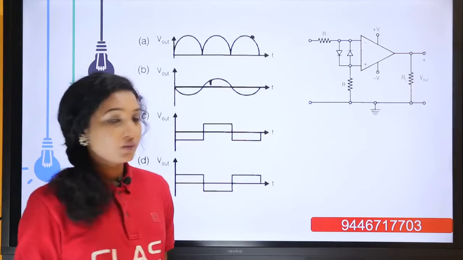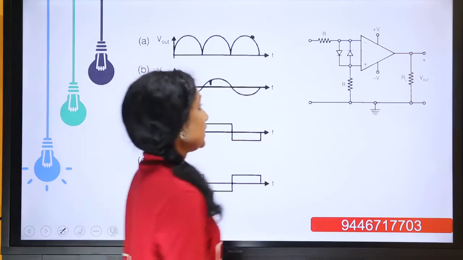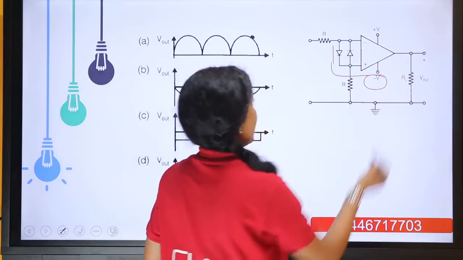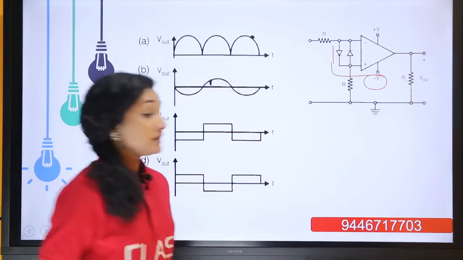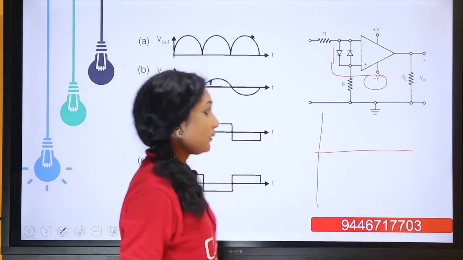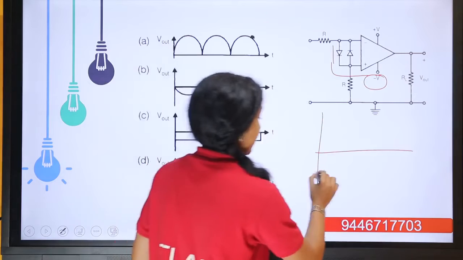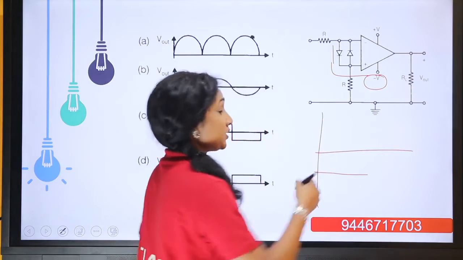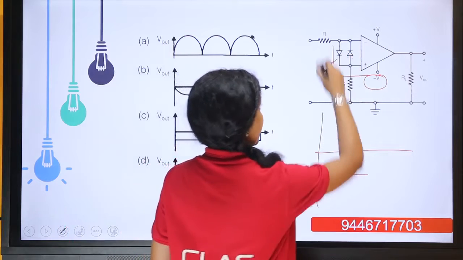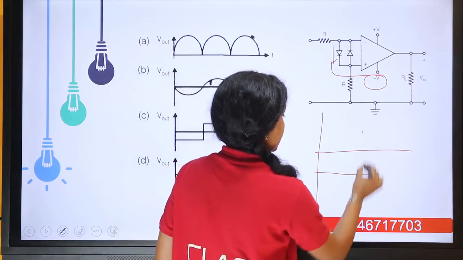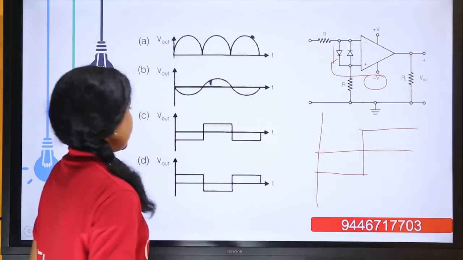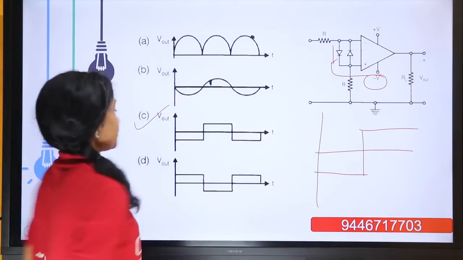If a sinusoidal input is given, during the first half cycle, this diode will conduct and it makes the negative terminal on, and the output appears as negative saturation, which means the output of an op-amp will be in saturation value. And during the next half cycle, this diode is reversed and becomes forward, and then the output will become positive saturation. Okay, so the option will be option C.